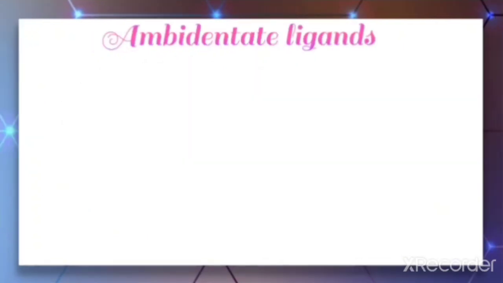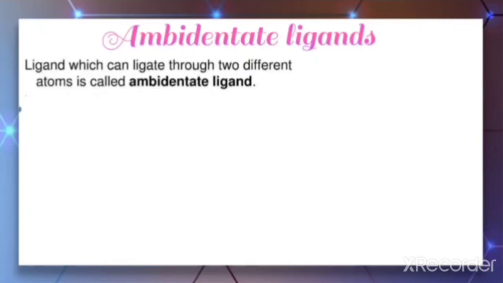The next type of ligand is the ambidentate ligand. The ligand which can ligate through two different atoms is called an ambidentate ligand.